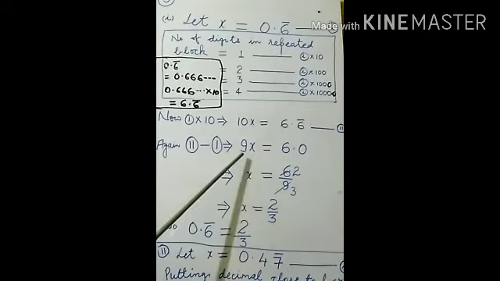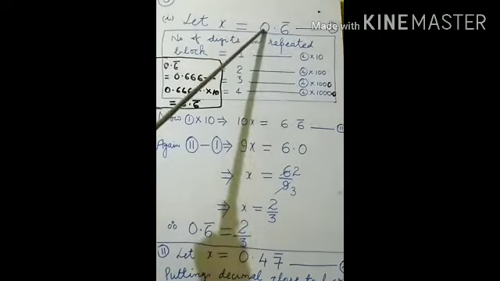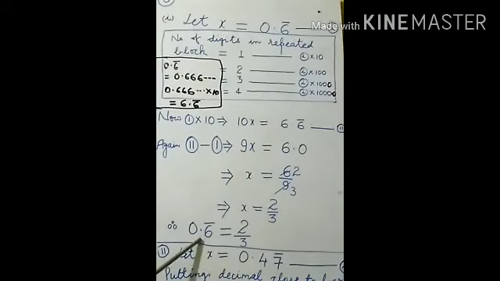It means transpose this 9 to which side? Right hand side. Here it is in the form of multiplication, so it will go in the form of division. So that will be 6 by 9. Since 6 by 9 is not in standard form, we have to convert it to standard form. 3 2 is 6, 3 3 is 9. Now x equals 2 upon 3, and what is x? 0.6 bar. So 0.6 bar equals 2 by 3, which is given in the form of p by q. In this way we have to solve the other parts.